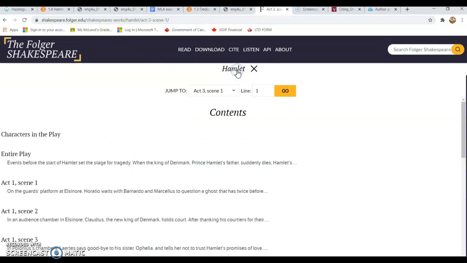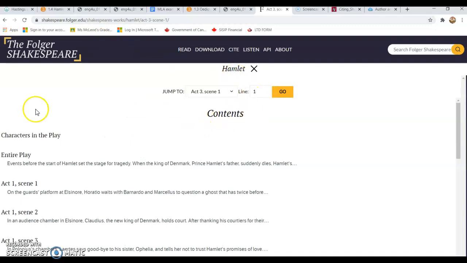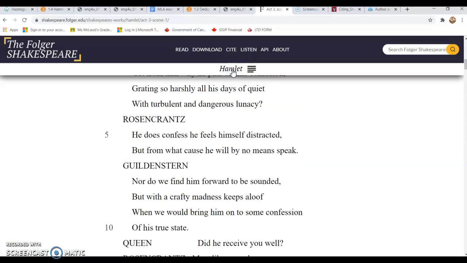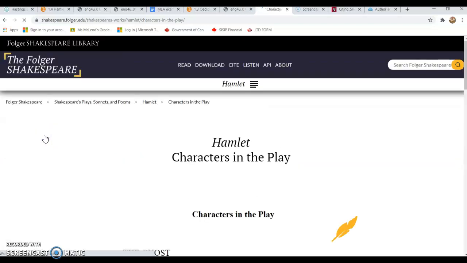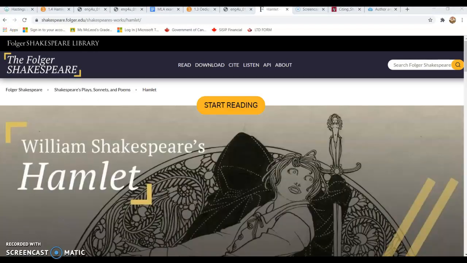I'm going to go back to Hamlet and go straight to the main page. Not sure if I'm able to do that. Act 3, Scene 1. I had to quickly find just the Hamlet page, and we're going to use that as our citation.